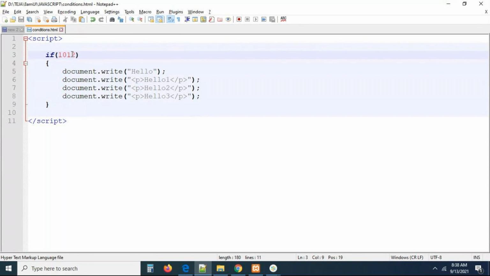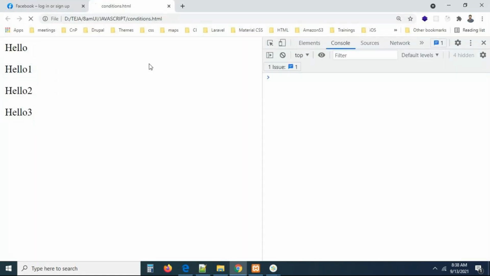We know that what we will pass here is always some condition. So as per the syntax, guys, what you pass here is going to be a condition. In place of this condition, I'm passing some number here. Now you can check this, you are getting the output.